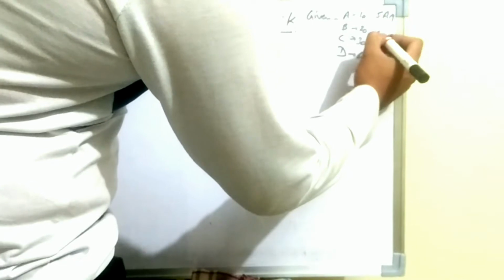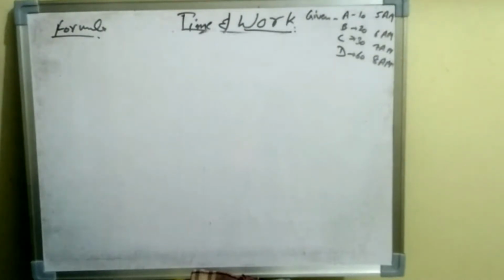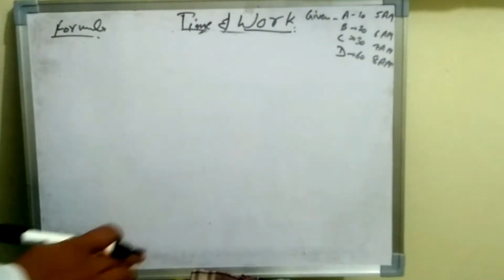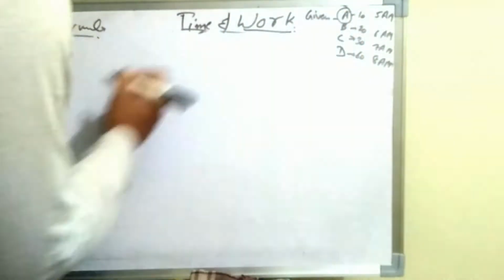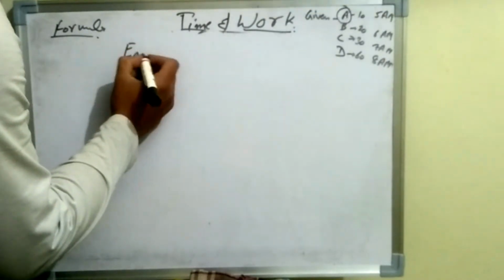I am writing all the given things aside, which is four pipes A, B, C, D, and the time taken to fill the reservoir are 10 hours, 20 hours, 30 hours, and 60 hours, and the times at which the pipes are opened are 5 a.m., 6 a.m., 7 a.m., and 8 a.m. All right.